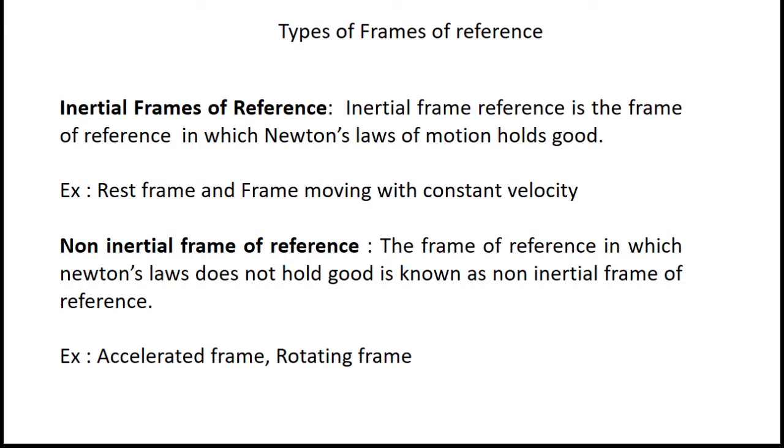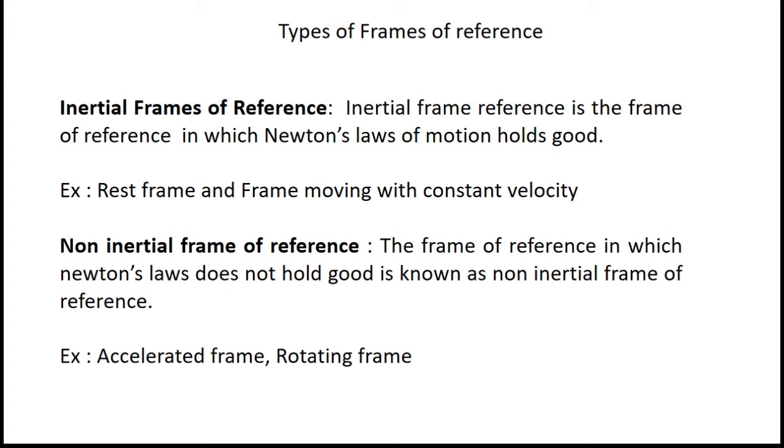Now, what are the types of frames of reference? There are two types: inertial frame of reference and non-inertial frame of reference. An inertial frame of reference is that frame of reference in which Newton's laws of motion hold good. Newton's first law states that unless compelled by an external resultant force, a particle will remain in its state of rest or of motion in a straight line.